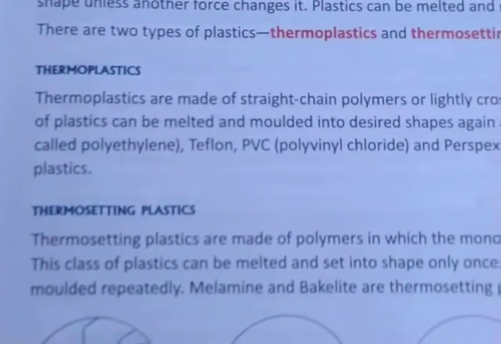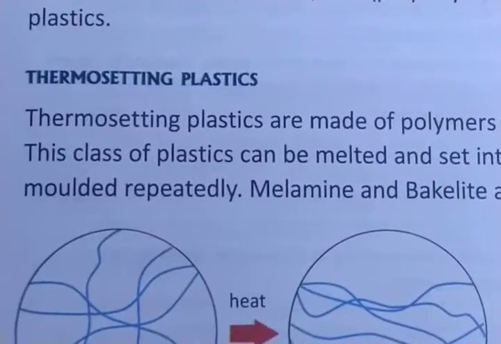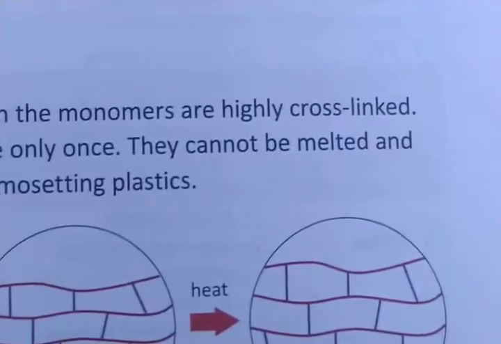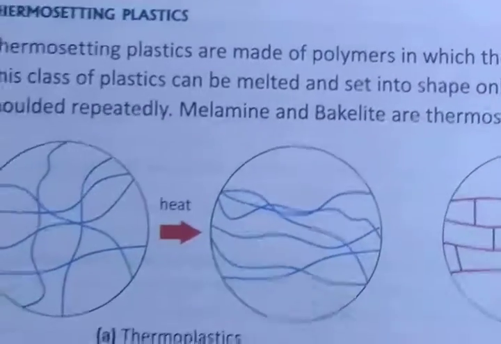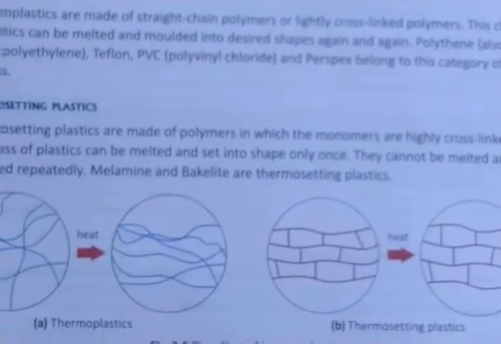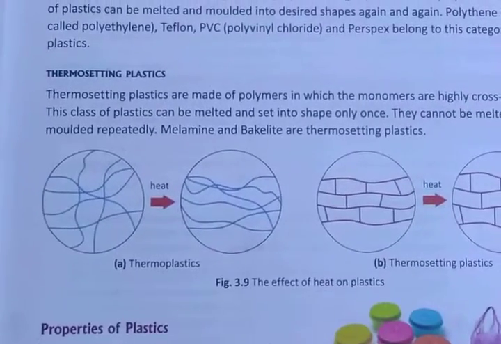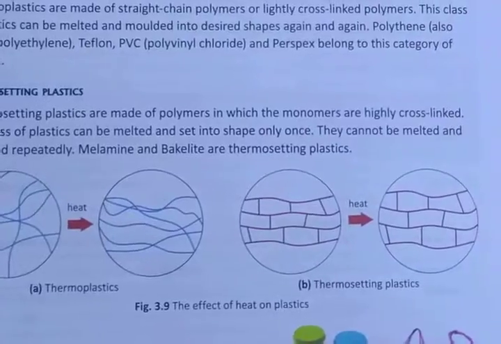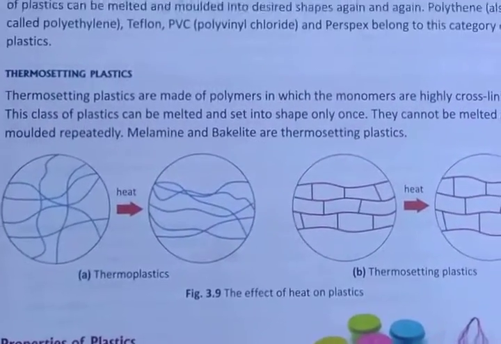Thermoplastic is a straight chain polymer or lightly cross-linked. But what about thermosetting plastics? Thermosetting plastics are made up of polymers in which the monomers are highly cross-linked. You can remember, thermosetting plastics are made up of highly cross-linked polymers. This class of plastics can be melted and set into shape only once. They cannot be melted and molded repeatedly. Melamine and bakelite are thermosetting plastics.